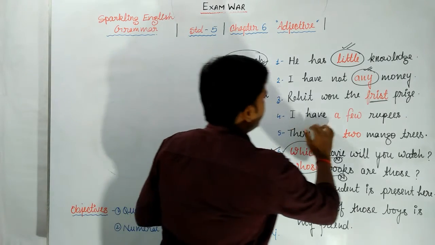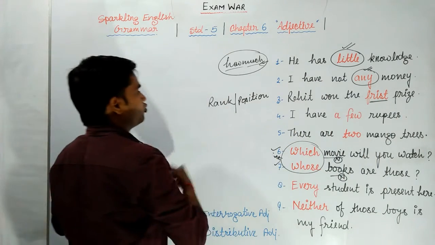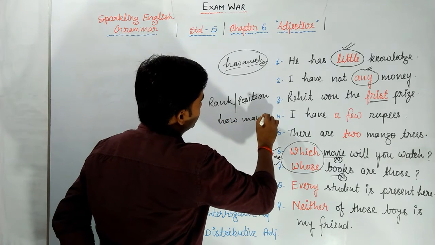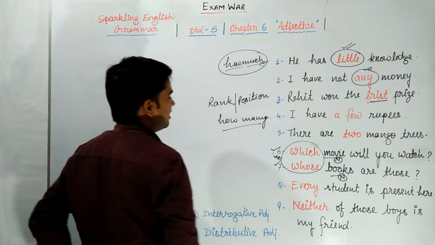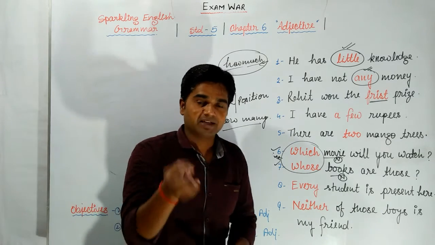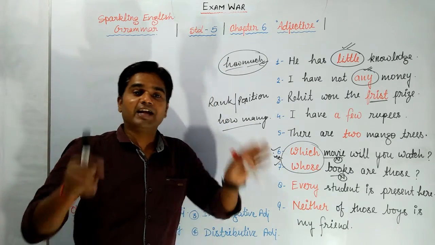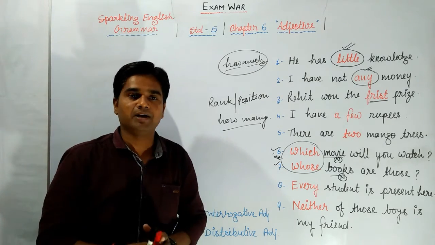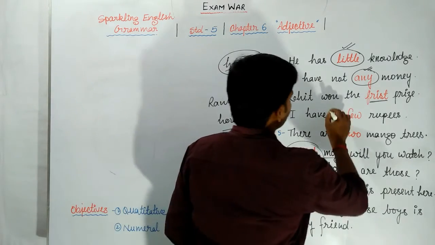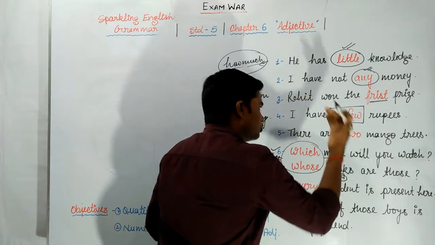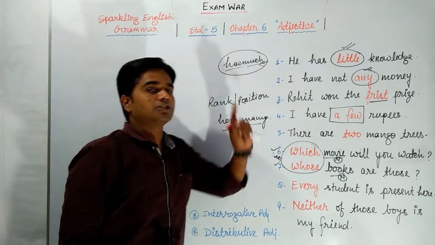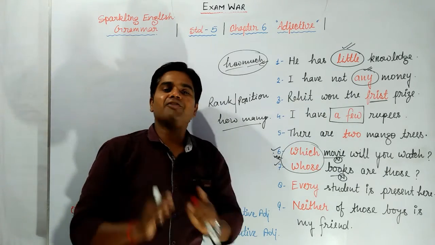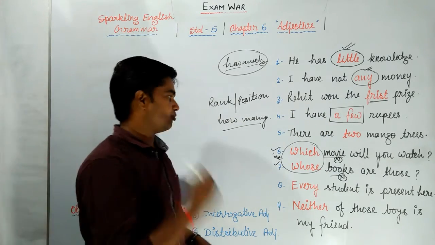Next one, I have a few rupees. If I ask how many rupees I have, then we can say few rupees. But we cannot say exactly how many rupees I have. We cannot tell you a fixed number. That's why this is a number, but it is not fixed. That is why it is called an indefinite number adjective. I think you got this point very well.